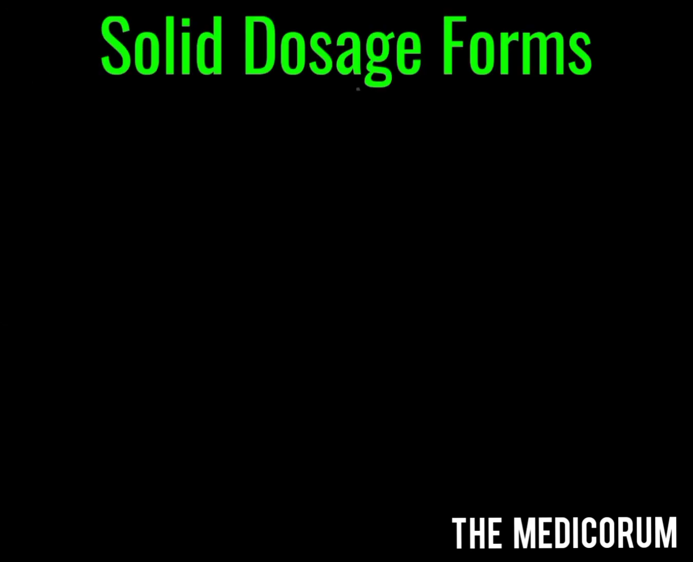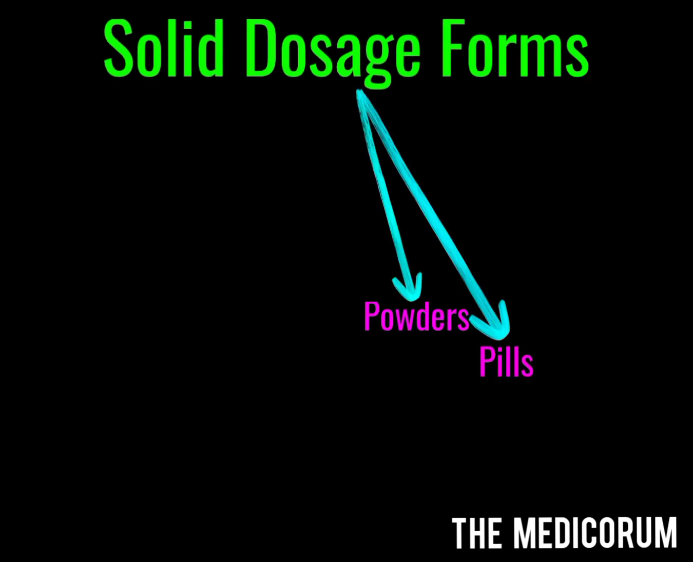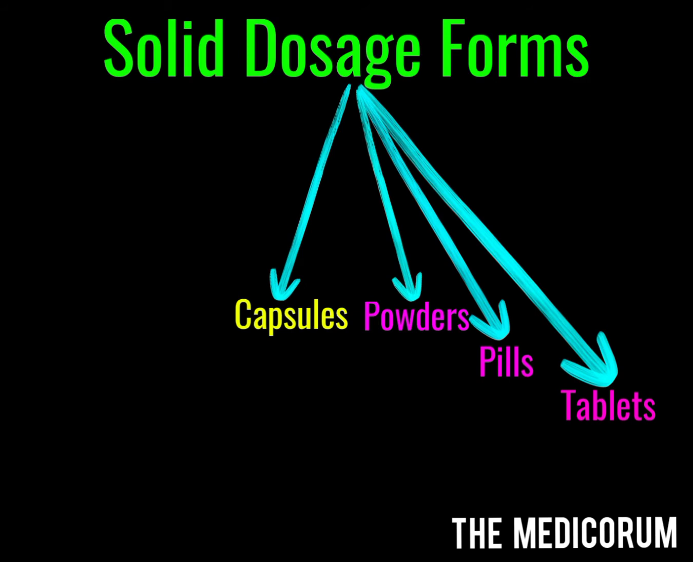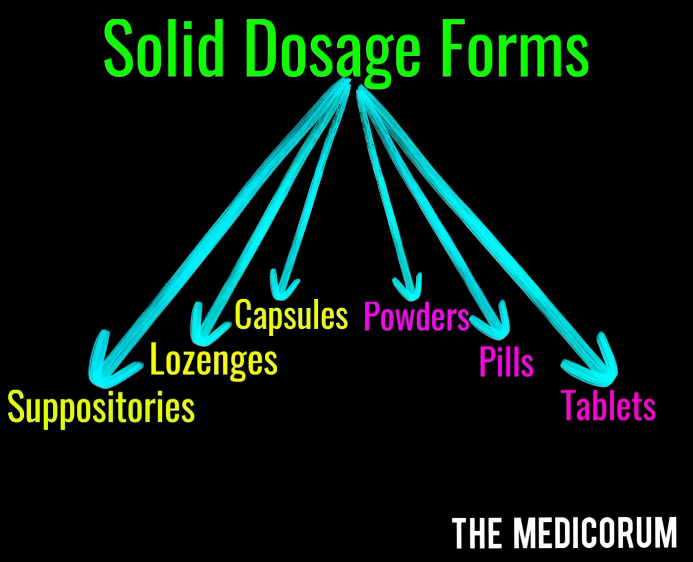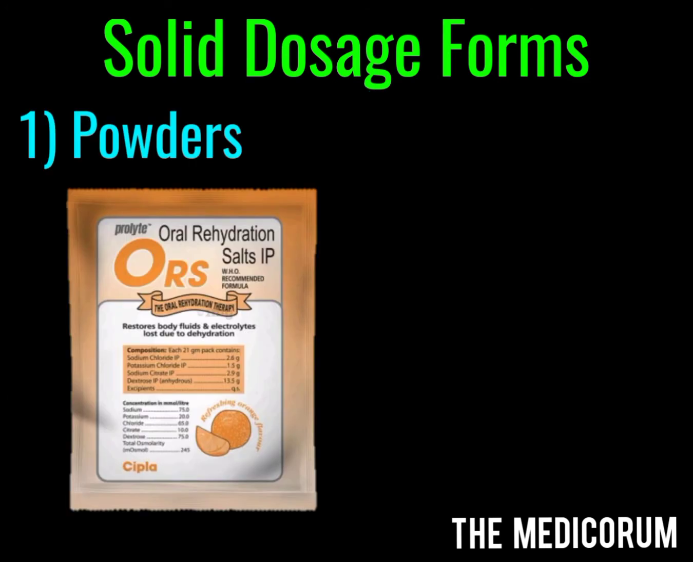The solid dosage form of drug is divided into many categories like powders, pills, tablets, capsules, lozenges, and suppositories. We will study each of these categories in detail in this video. The first category is the powder. Powder is a drug which is in dry and finely pulverized state. The most common example of it is the ORS solution, which is given to patients suffering from diarrhea.